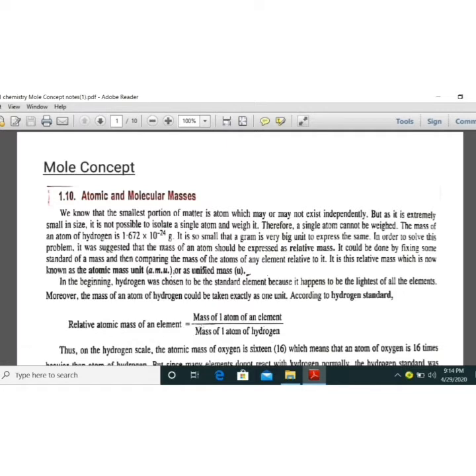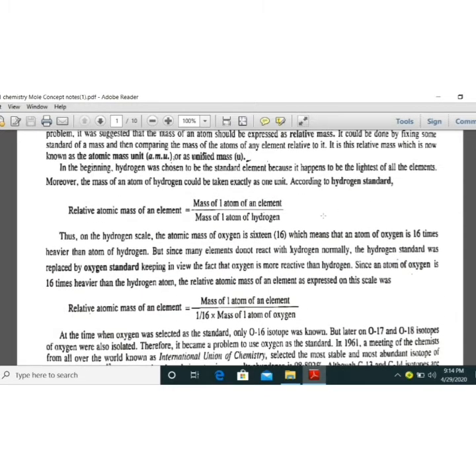Relative atomic mass is the mass of one atom of an element divided by the mass of a known atom. If I know a known atom, for example hydrogen, and I divide by the mass of hydrogen, then we'll get the mass of that unknown atom. So at first, we took hydrogen as the standard.